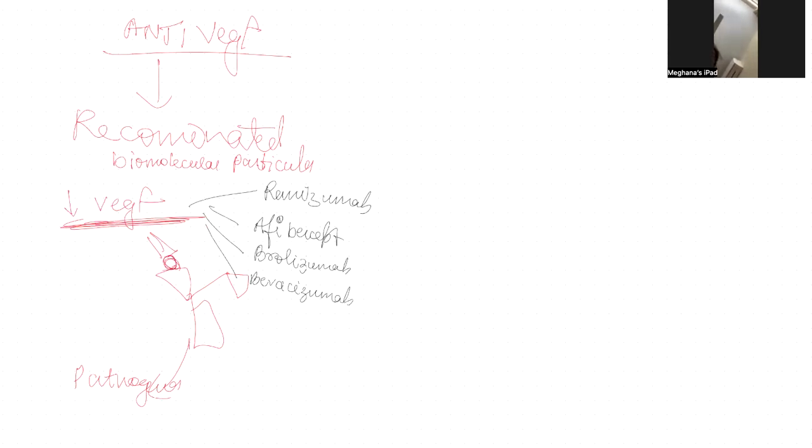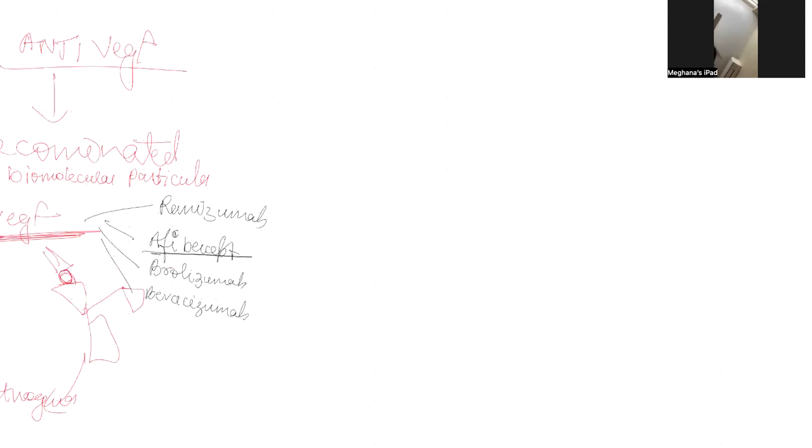The additional feature of aflibercept is they bind to VEGF A, VEGF B, and they also bind to placental growth factor.